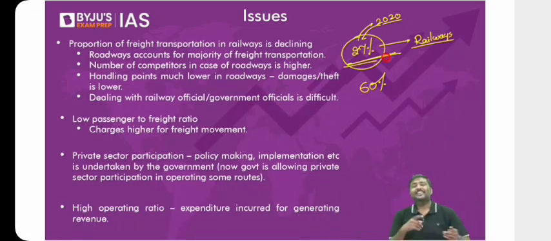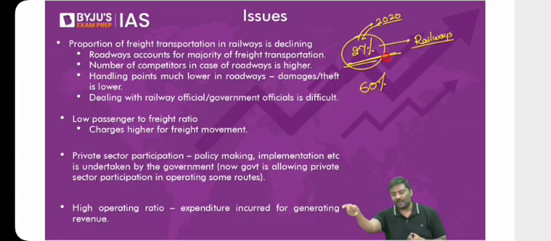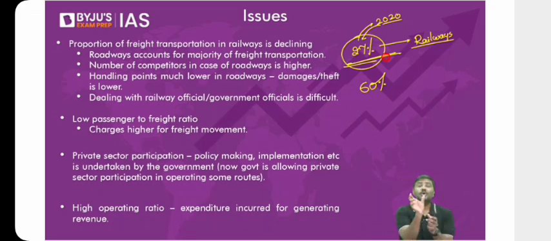Now don't you think there are too many points where the goods are handled? Let me know. There are too many points where the goods are handled by different people. That is multiple handling points. And when you have multiple handling points, what will happen? There could be theft of the products. There could be damages to the product, and railways will not take care of it. They'll simply say you are transporting at your own risk. So multiple handling points, dealing with government officials is very tricky in India, loss of goods, theft of the goods, damages to the goods, etc.